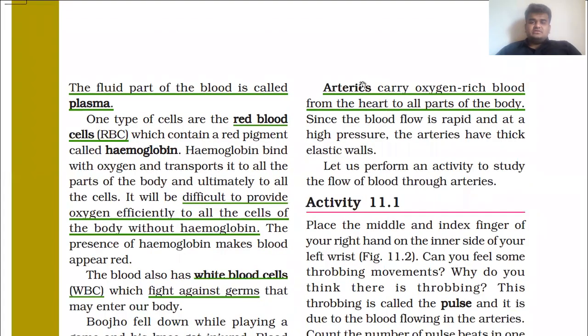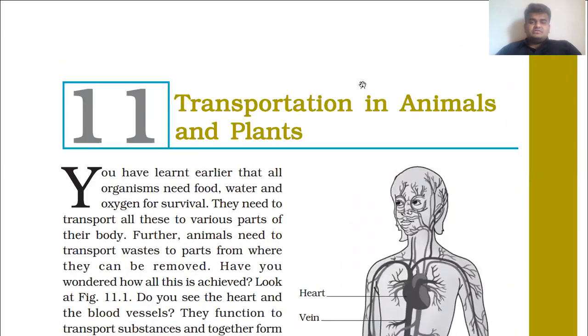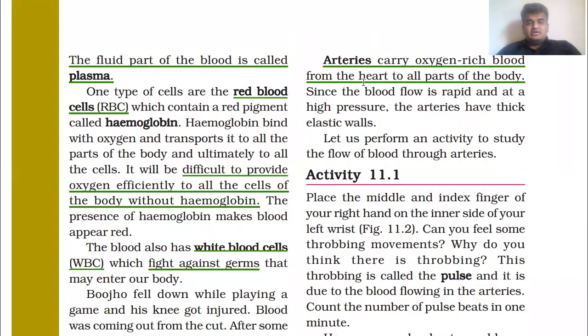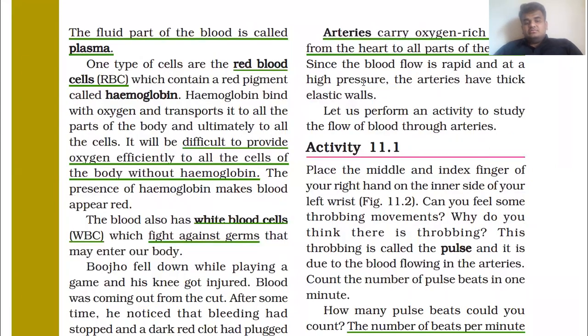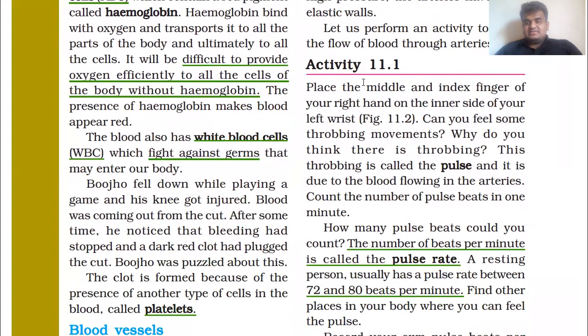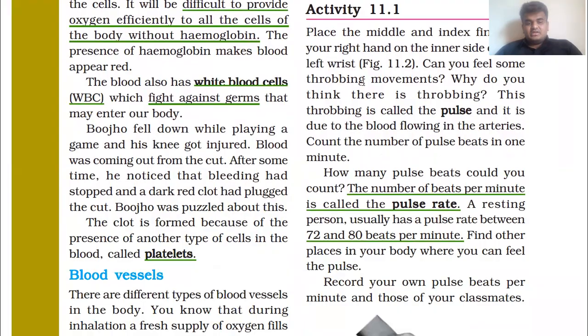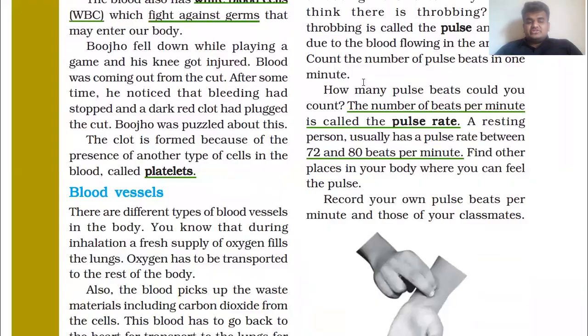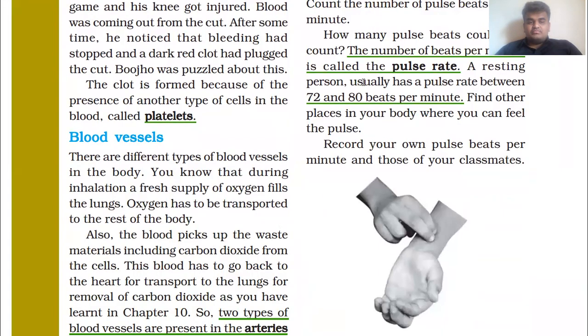Good morning, friends. In chapter 11, transportation in animals and plants. In the last session, we studied blood and different cells, in which we discussed red blood cells, that is RBC, white blood cells, that is WBC, and platelets and hemoglobin. In this session, we will discuss blood vessels.